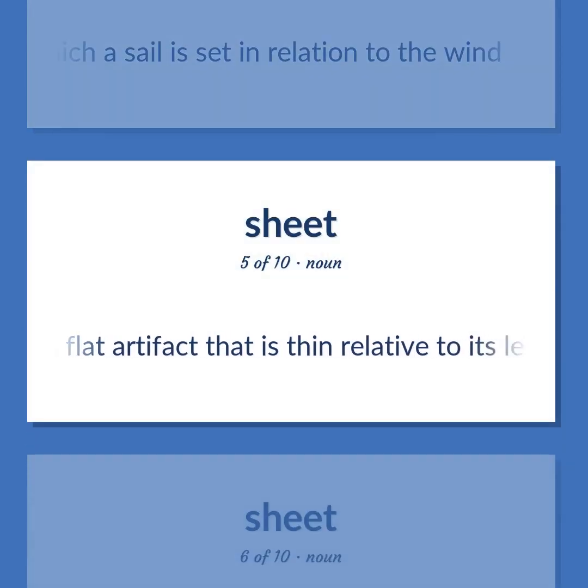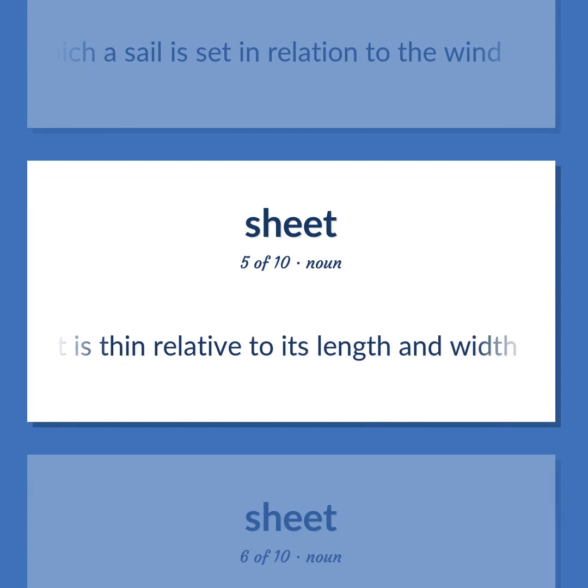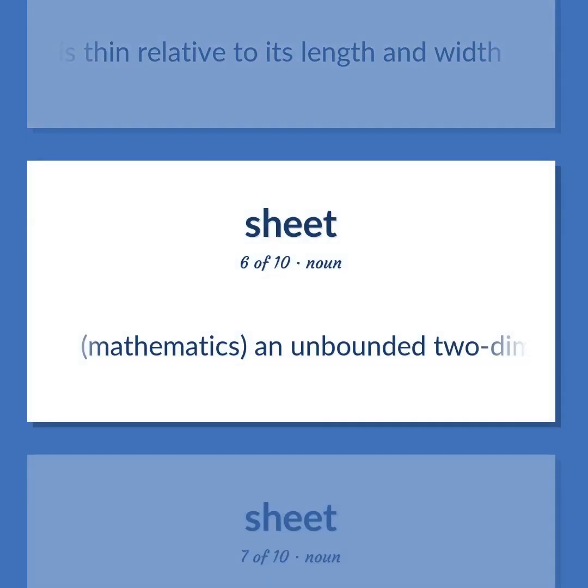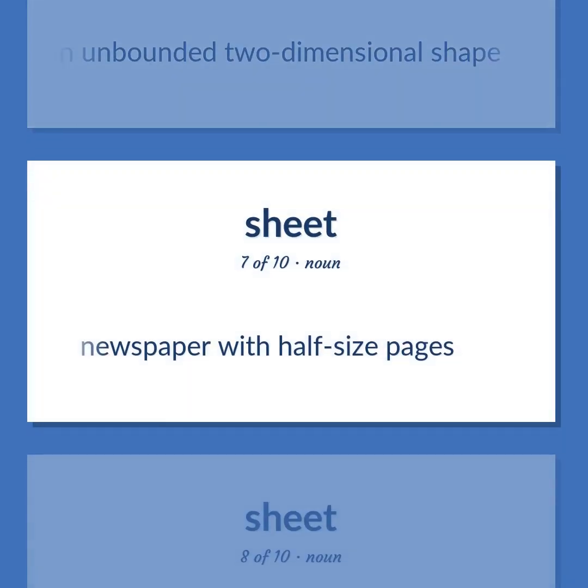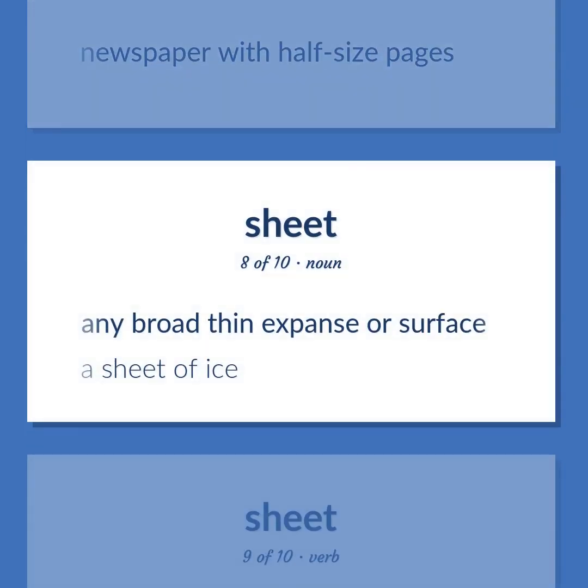A flat artifact that is thin relative to its length and width. Mathematics. An unbounded two-dimensional shape. Newspaper with half-size pages. Any broad thin expanse or surface. A sheet of ice.